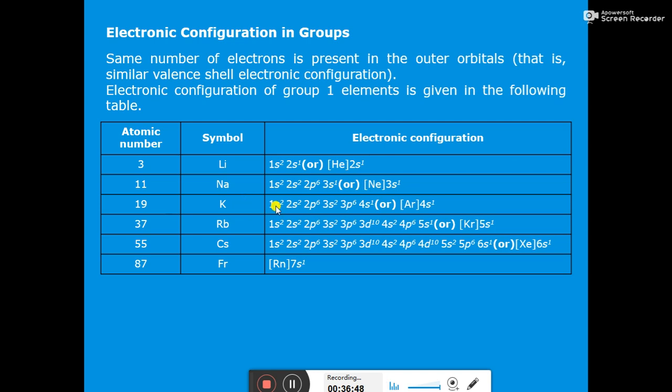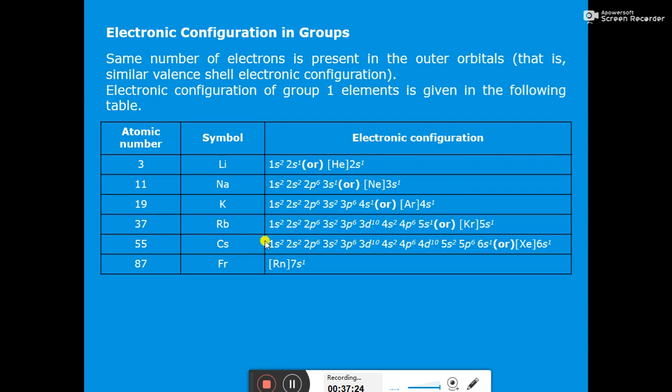Then for potassium we are having 1s2 2s2 2p6 3s2 3p6 4s1. Now up to 3p6 it is the electronic configuration of argon. So we can write argon in the square bracket and then 4s1. For rubidium we are having 1s2 2s2 2p6 3s2 3p6 3d10 4s2 4p6 5s1. Now up to 4p6 it is the configuration of krypton. So in the square bracket we can write krypton. So up to atomic number 36 we have krypton, and thereafter we are having 37. So that means one more electron, so 5s1.